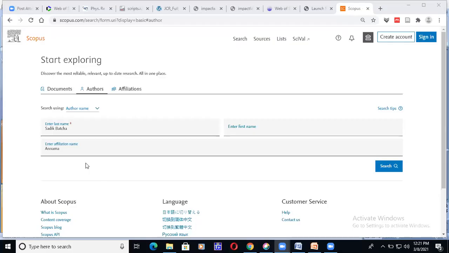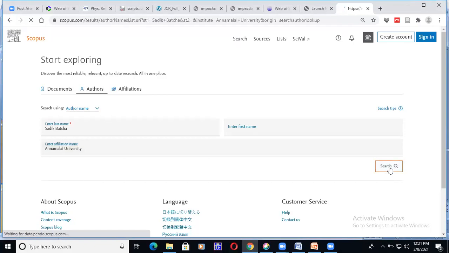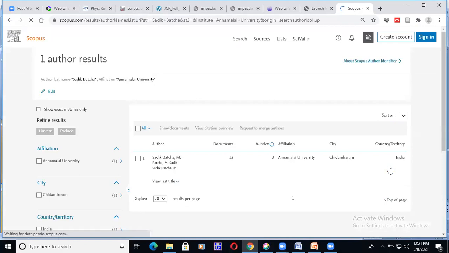Yes, I just type Annamalai University. When I go for search, this is my name, and 12 publications are there in Scopus. It shows this, right? If I click on my name here, you can find all the publications that are under my name. It can be shown, is it?